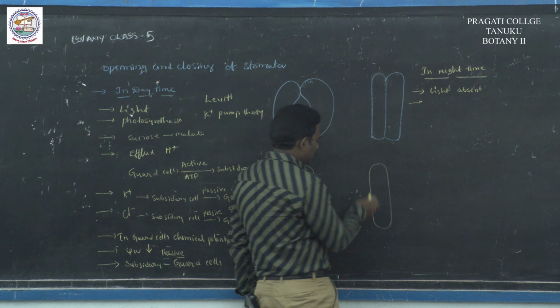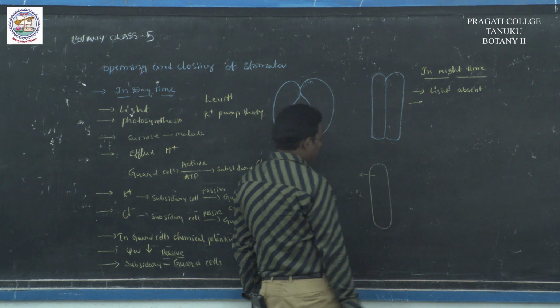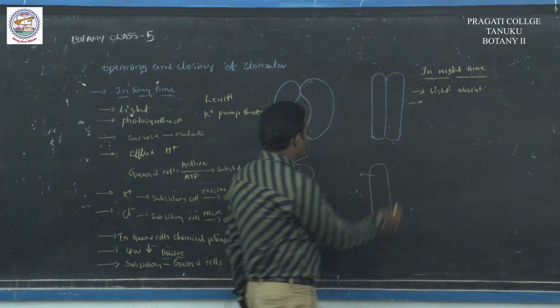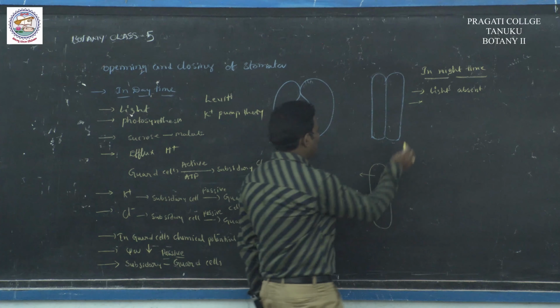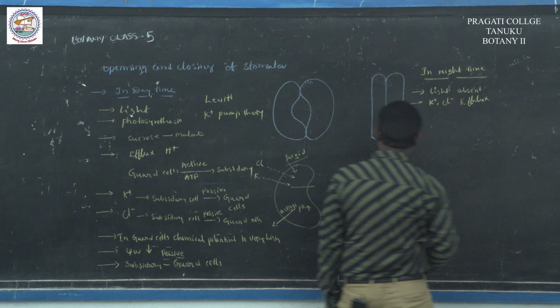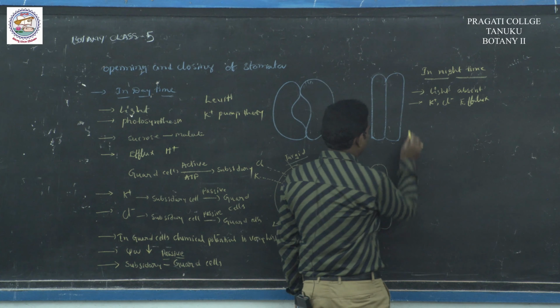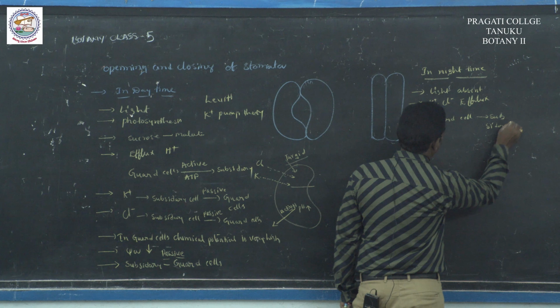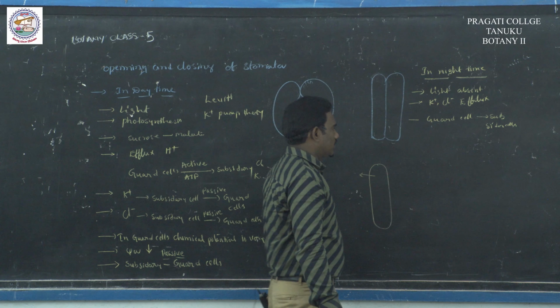K plus and Cl minus efflux: K plus and Cl minus leave the guard cells and move to the subsidiary cells.